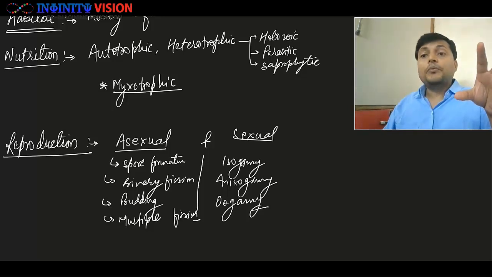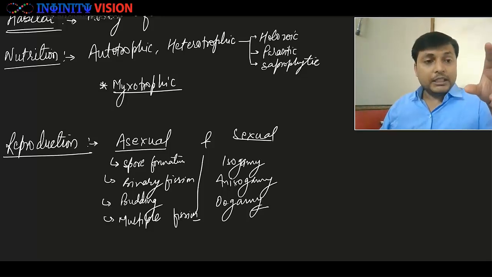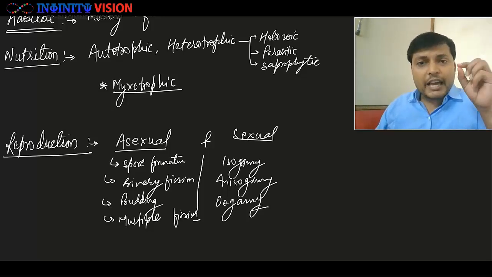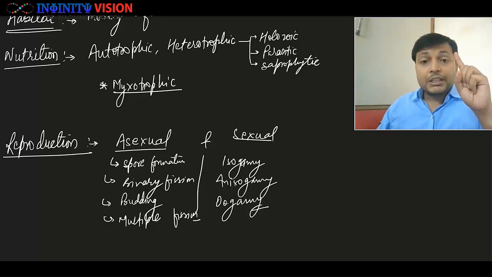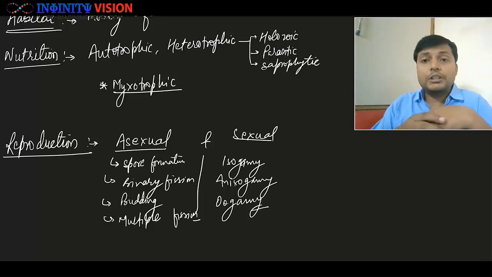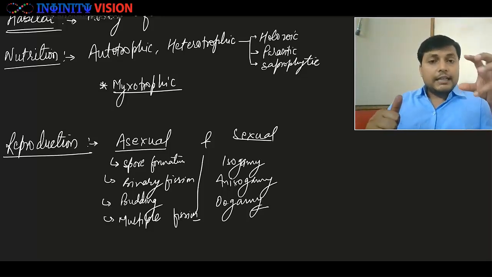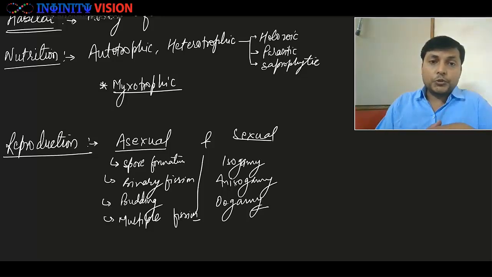Now, when we say unicellular, it doesn't mean that they always have to be single celled. They can live either as free single cell organisms, or they can form a colony, so they can live in groups. But in all cases, these cells or organisms will not unite to form tissue. If they form tissue, then they become multicellular organisms, else they remain unicellular organisms.